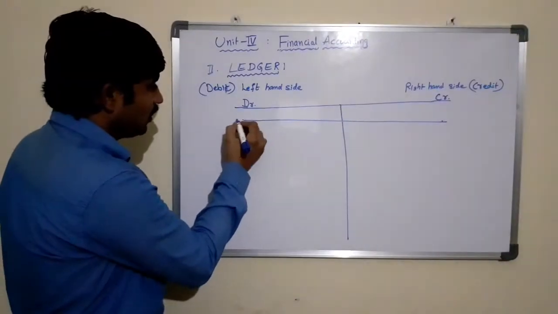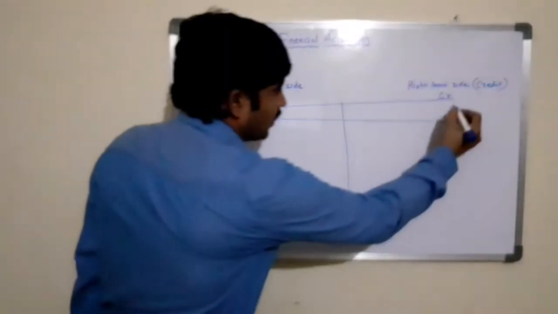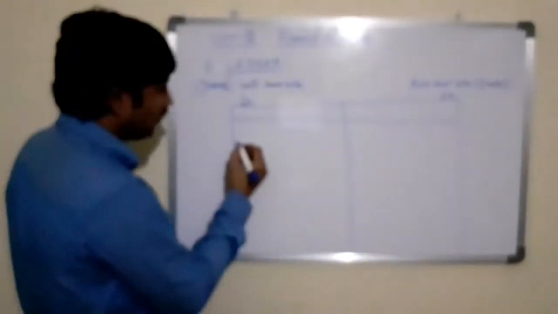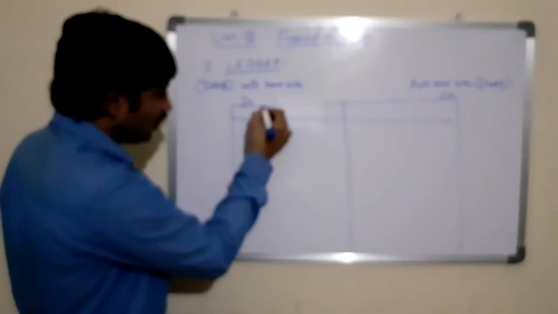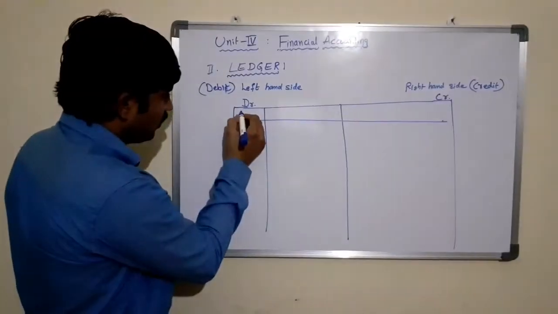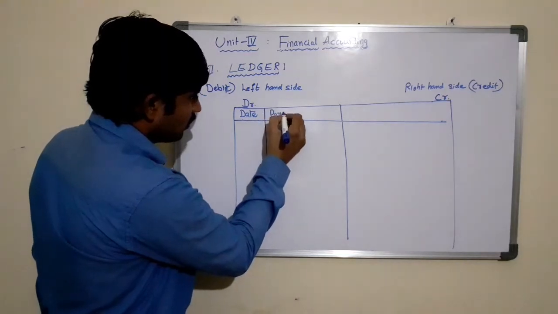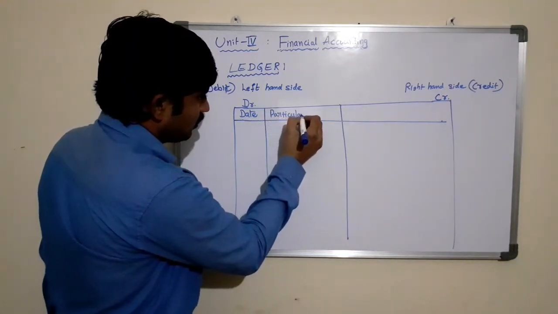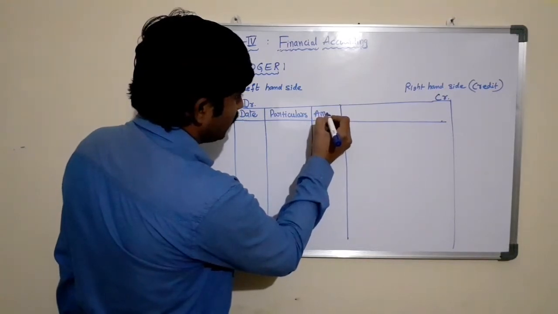After dividing the format into two columns, debit and credit, we need to classify the debit side of the account again into three columns: date, particulars, and amount in rupees.